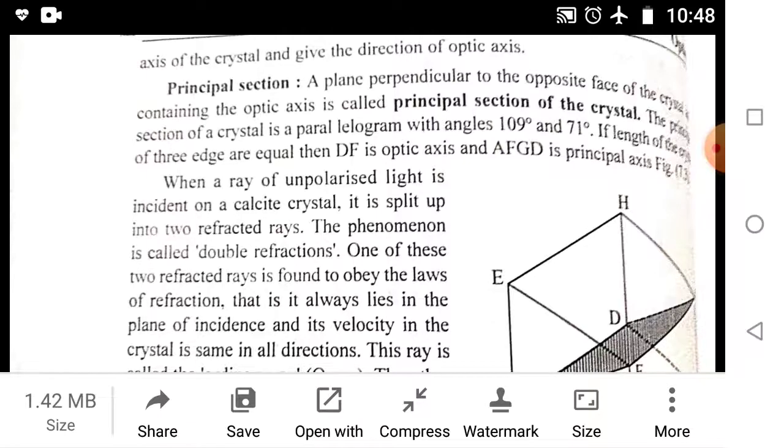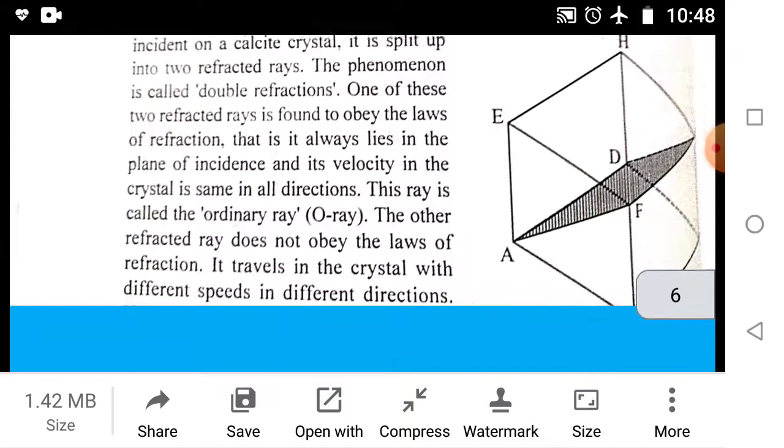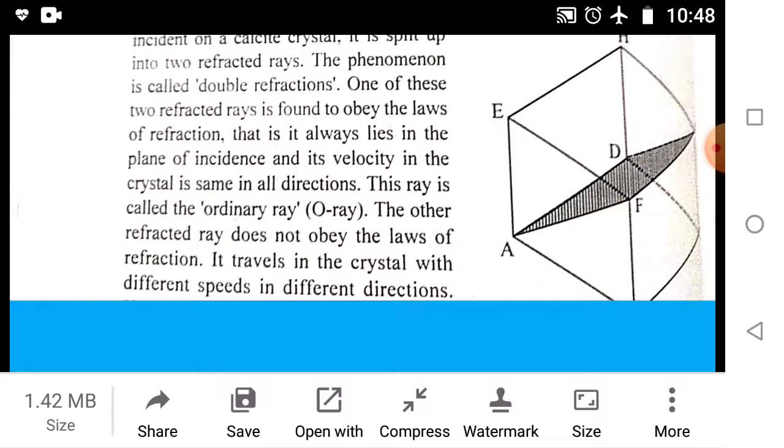When a ray of unpolarized light is incident on a calcite crystal, it is split up into 2 refracted rays. The phenomenon is called double refraction. One of these rays is found to obey the laws of refraction, that is, it always lies in the plane of incidence and its velocity in the crystal is the same in all directions. This ray is called the ordinary ray or O ray.